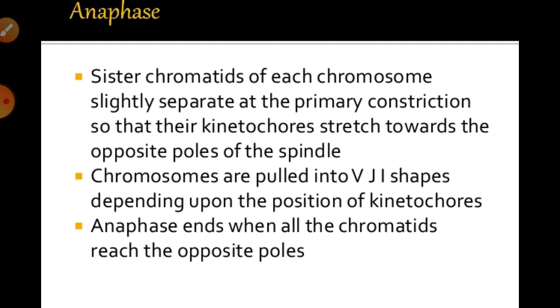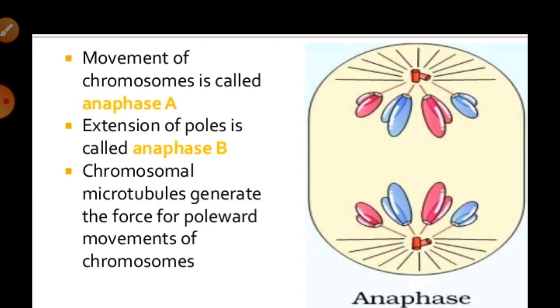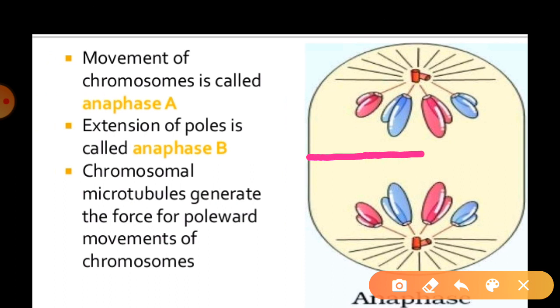Generally in that condition, they start to reach the opposite poles. You can just see in the diagram, right? In that condition, these are found in the equatorial position, but in the anaphase stage, they start to move towards the poles.